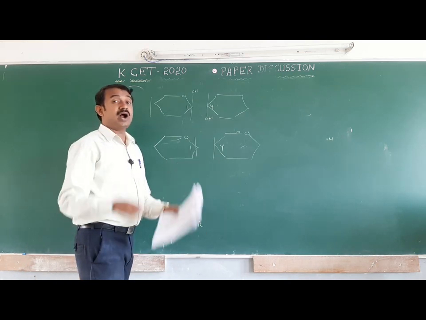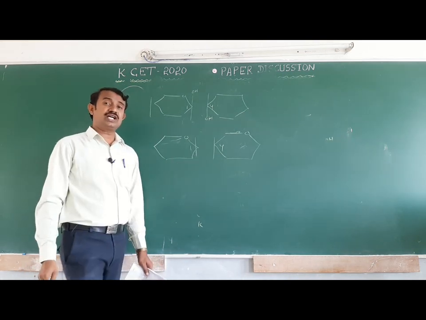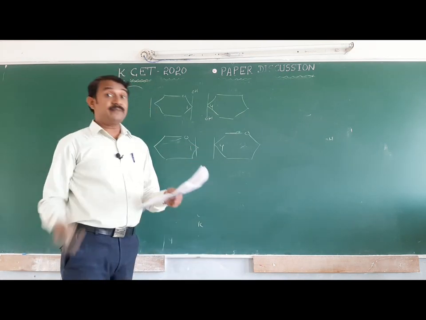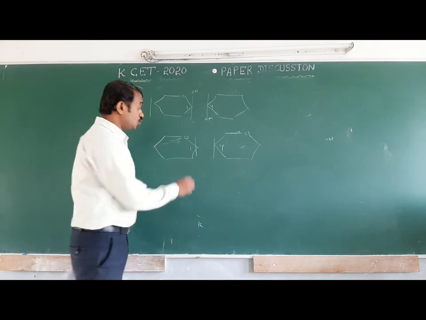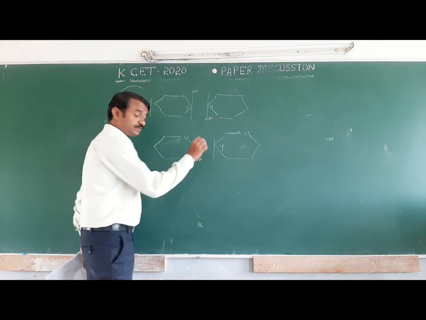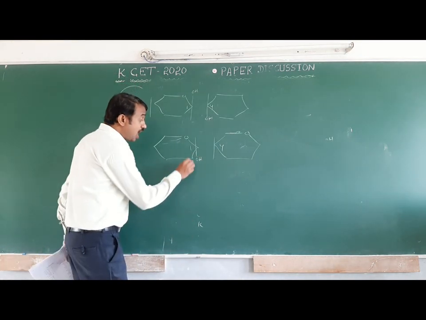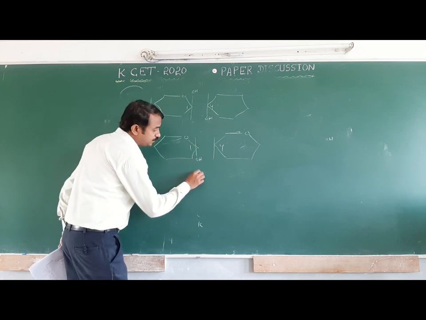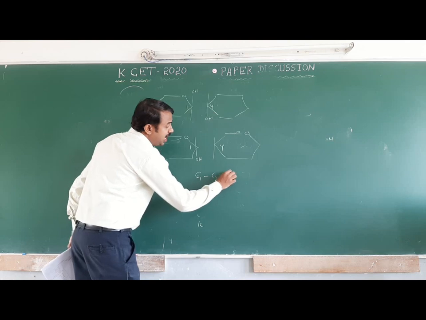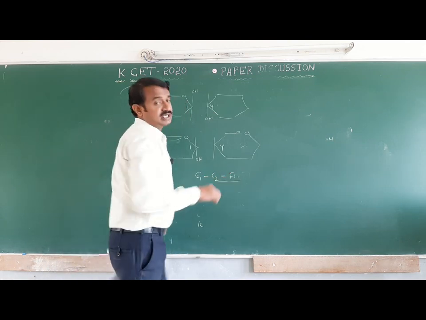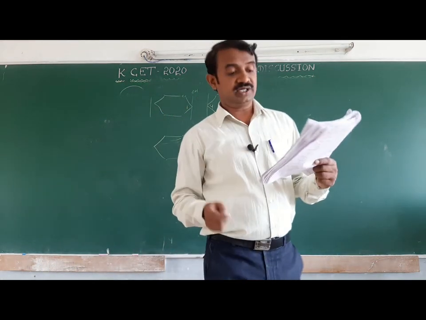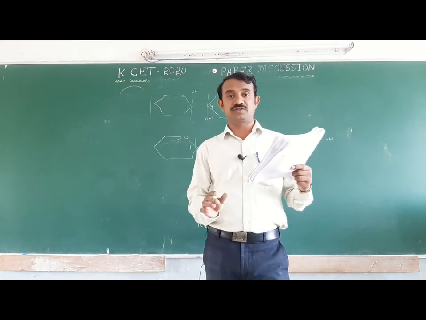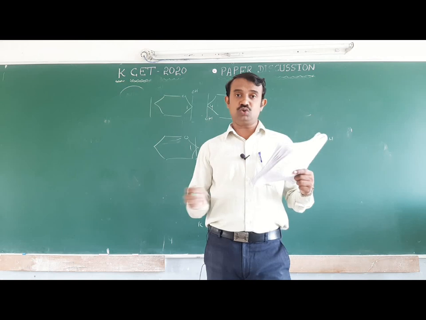Next, coming to maltose. Maltose has glucose and glucose, alpha glucose. Here also C1 and C4. Coming to sucrose, it has glucose at C1 and fructose at C2. That is one of the important points. C1 and C4 glycosidic bond is not found in sucrose; it is C1 and C2.